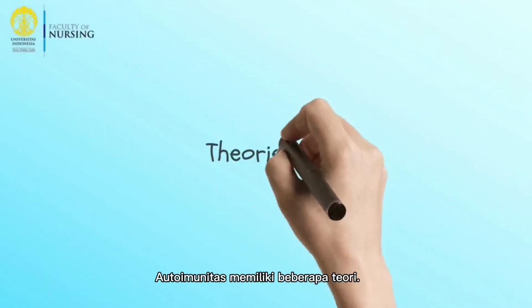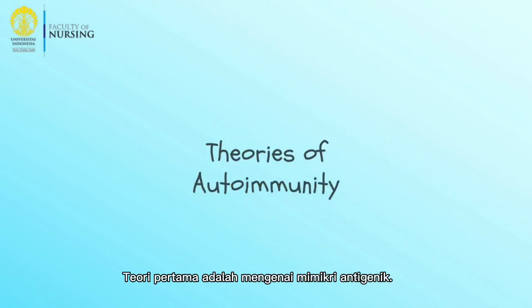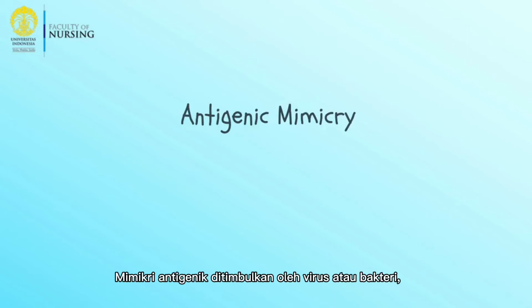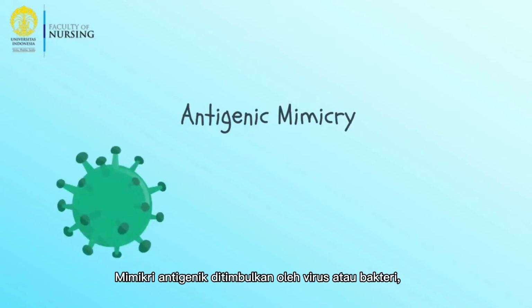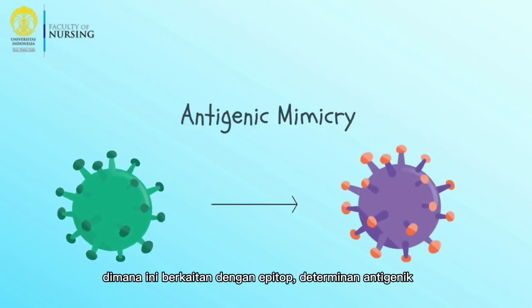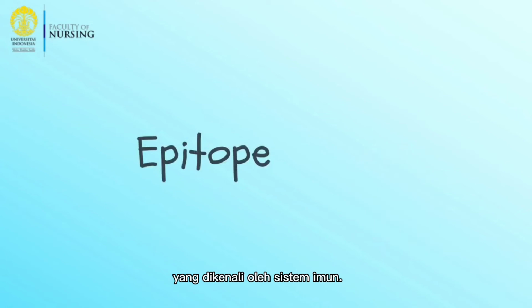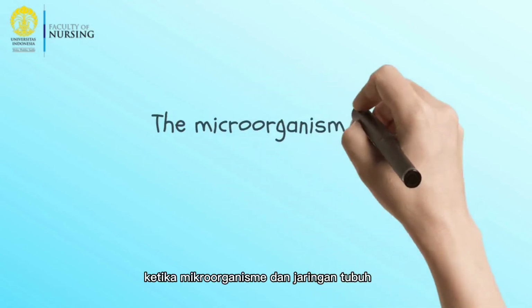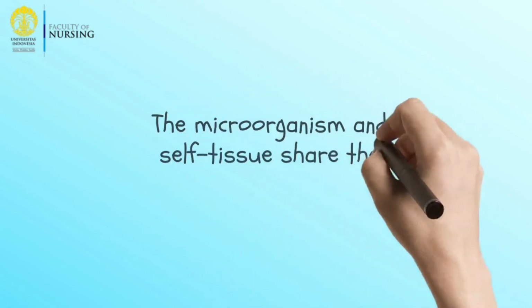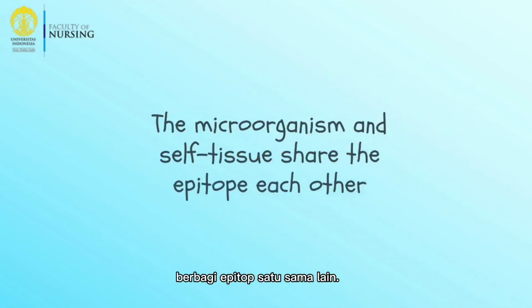Autoimmunity has several theories. The first theory is about antigenic mimicry. Antigenic mimicry is evoked by viruses or bacteria. It is related to the epitope, an antigenic determinant that is recognized by the immune system. So, antigenic mimicry happens when the microorganism and self-tissue share an epitope with each other.